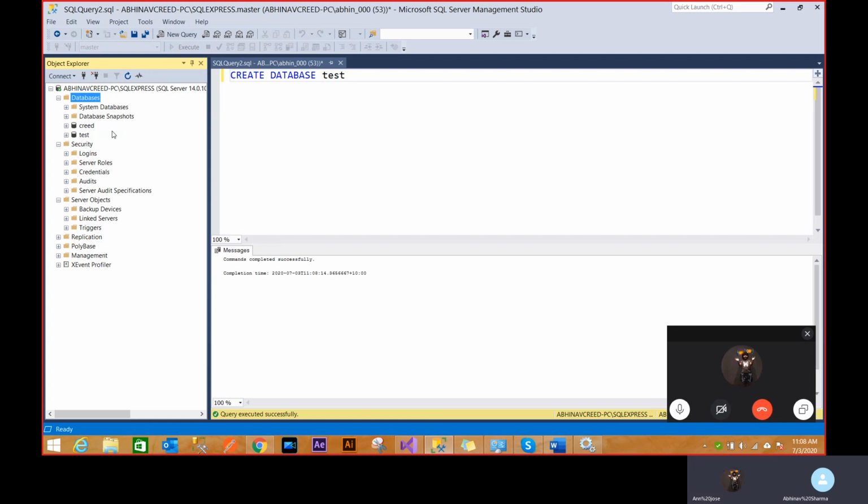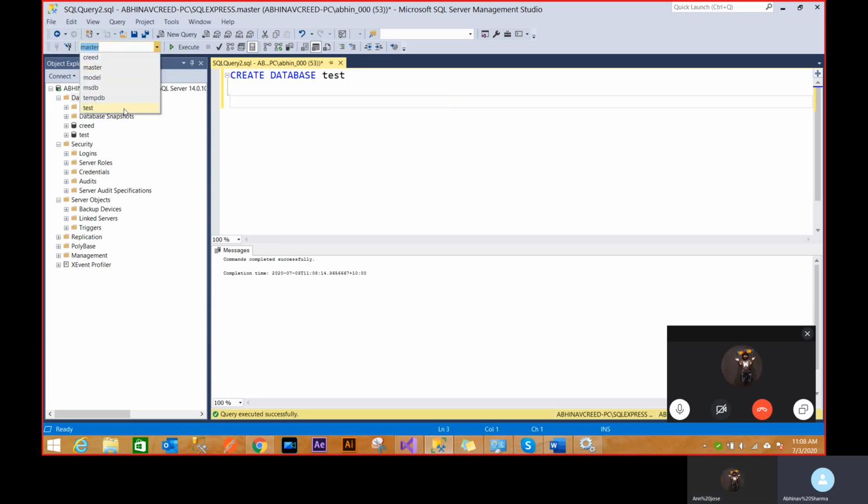You can work with the database. Now as you can see right now, I'm at this master level. Whatever query I'm running right now will be run on the master database, not on my test database. So either I click on this and select my test database, otherwise all the tables will be created in the wrong database. So that's really important, to change the database where you want to run.